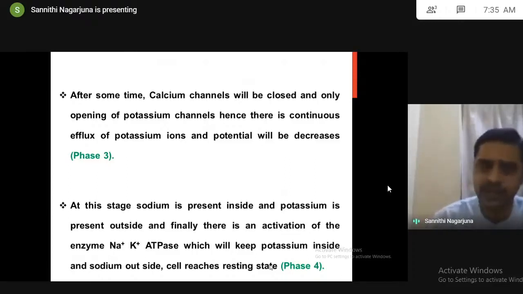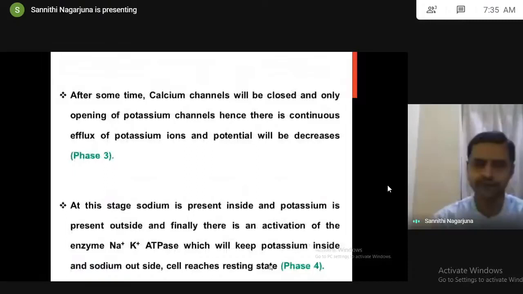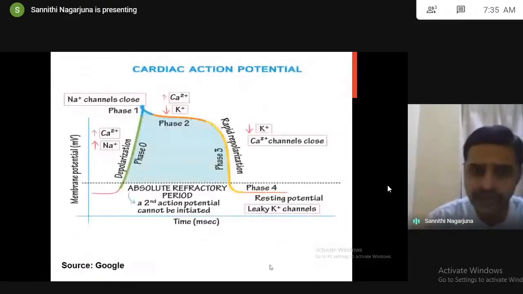Likewise, the impulse generation takes place with the help of different phases called phase 0, phase 1, phase 2, phase 3, phase 4. Now have a look at this. So totally, impulse generation has 5 phases. So don't get confused, number-wise it is 4, but totally it is 5 because it starts with 0: 0, 1, 2, 3, 4.